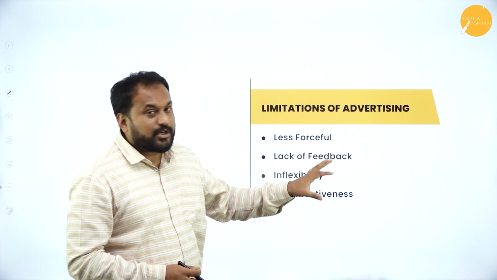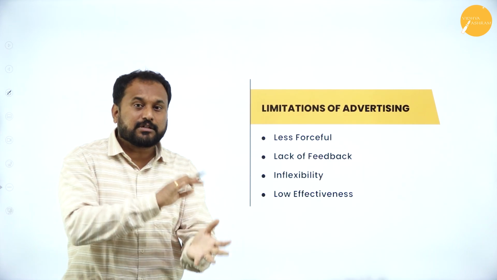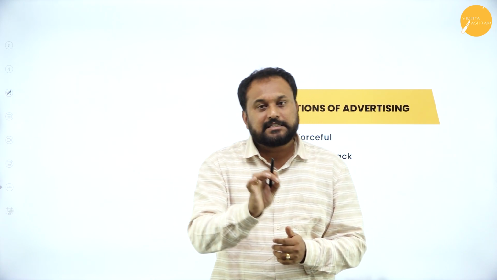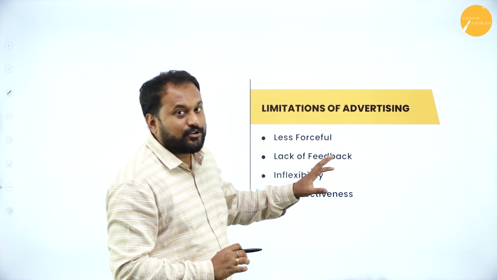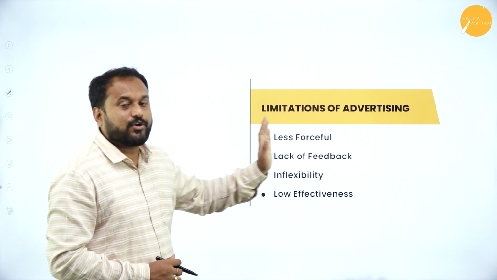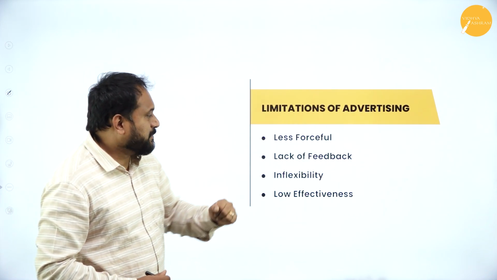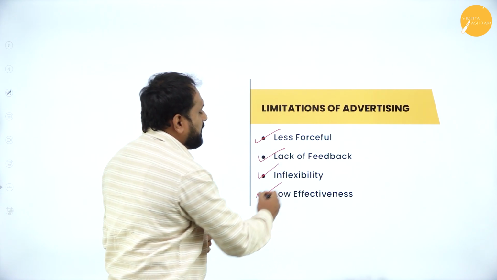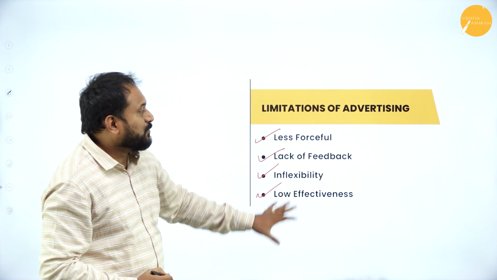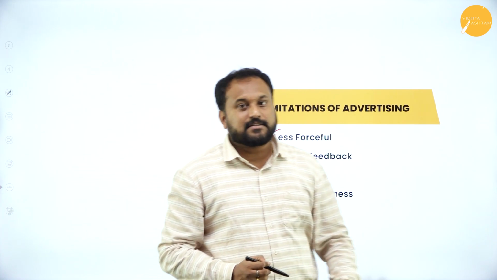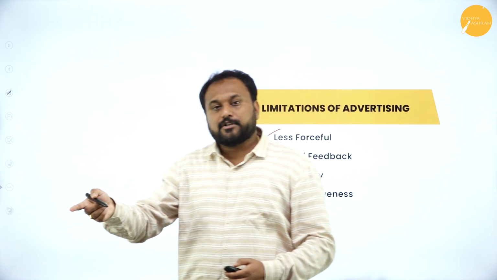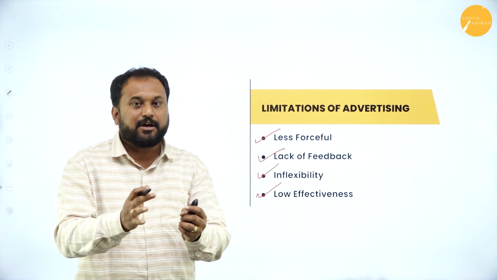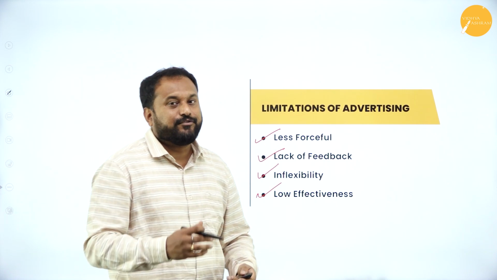Now the same way, it can also come for 8 marks when they ask you to explain the merits and limitations of advertising. So you can go with 4 merits and 4 limitations. That is how you will get 8 marks. So here: less forceful, lack of feedback, inflexibility, low effectiveness. So these are the limitations of advertising. I told you the positives also, and the limitations also. If it comes combined, it is an 8-mark question. If it is separate, it is a 4-mark question.